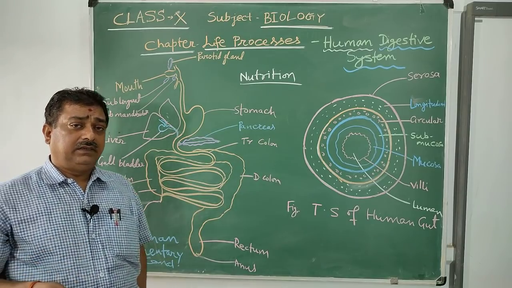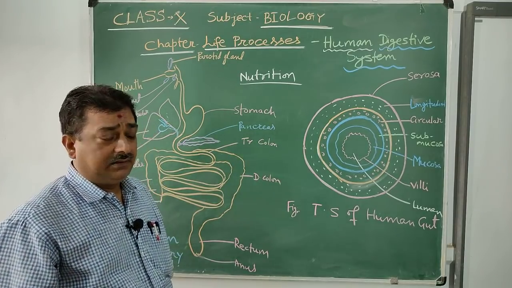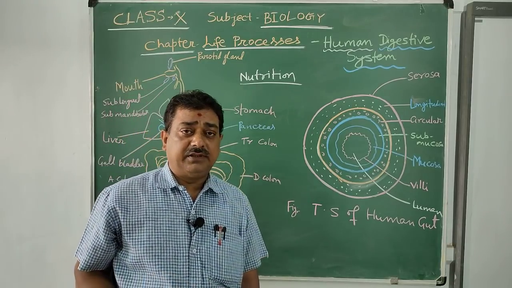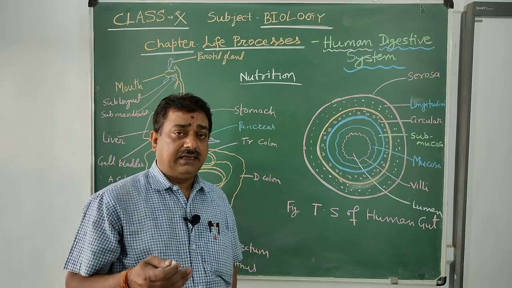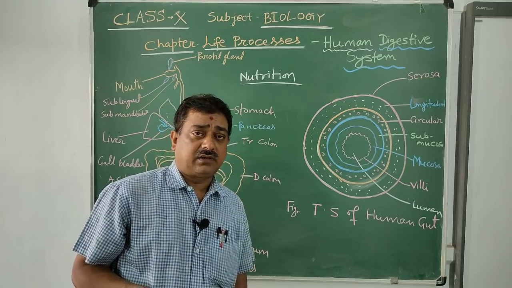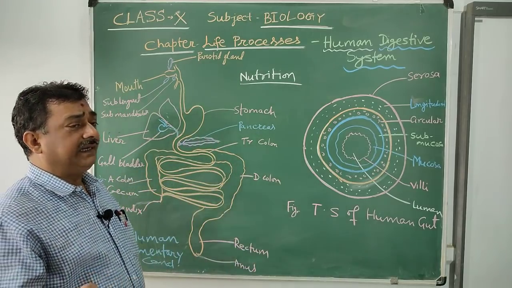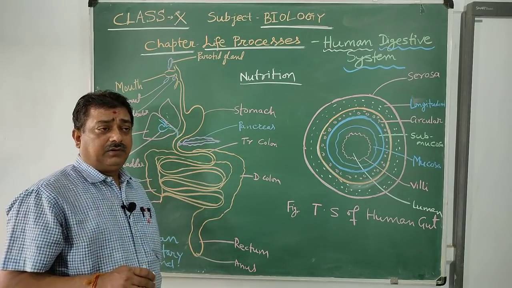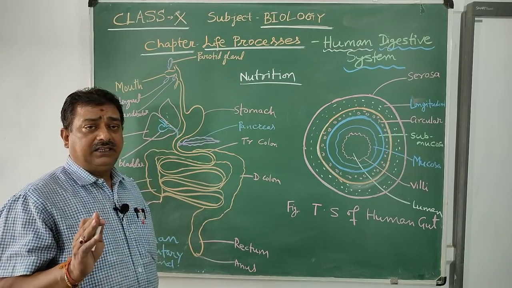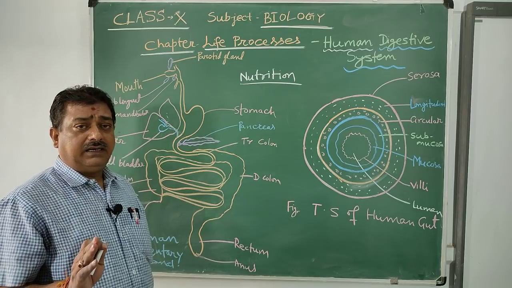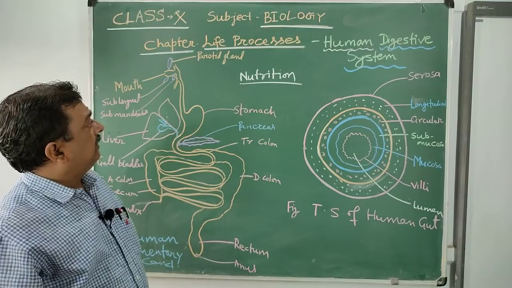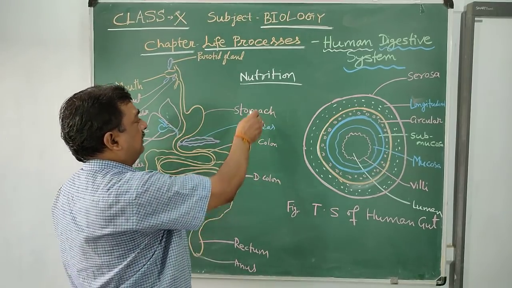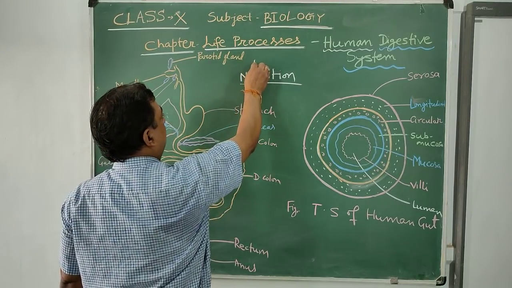What are the different types or modes of nutrition? Generally, there are two modes of nutrition. First one is called autotrophic and second one is called heterotrophic. Autotrophic is again of two types, photoautotrophic and chemoautotrophic. Already discussed in the previous class. Today, I would like to start the heterotrophic mode of nutrition.